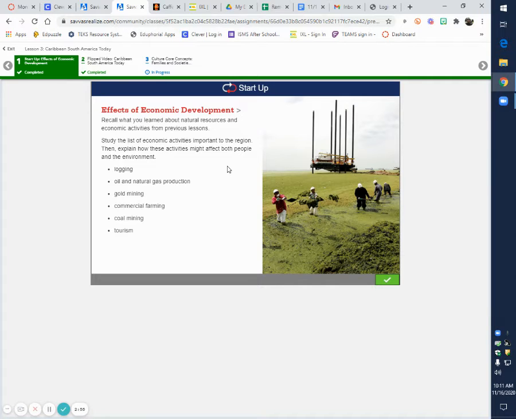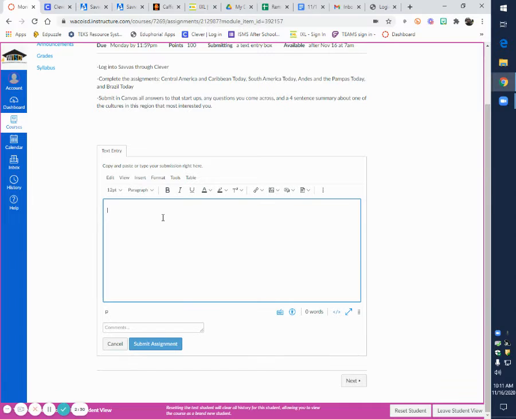It says, recall what you learned about natural resources and economic activities from previous lessons. Study the list of economic activities important to the region, then explain how these activities might affect both people and the environment. So what I'm going to do is either copy and paste this list, or just retype it back here into my Canvas assignment.